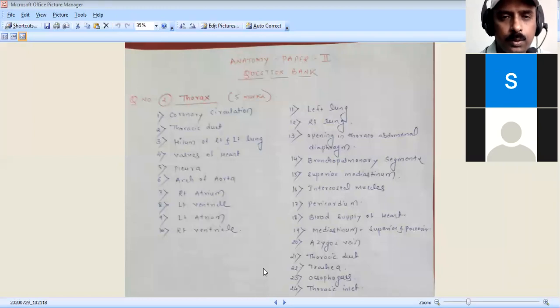So almost all of this question bank I have already dictated to you. If you have this question bank, then you can remember almost all the topics. You can compare and add to it, which I am going to explain now. Now we are going to concentrate on the thorax topic in the anatomy paper second question bank, the 5 marks questions.